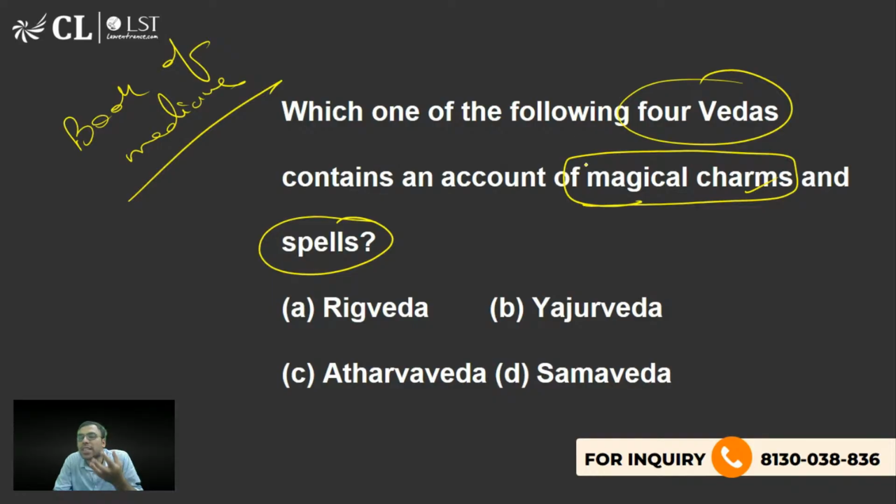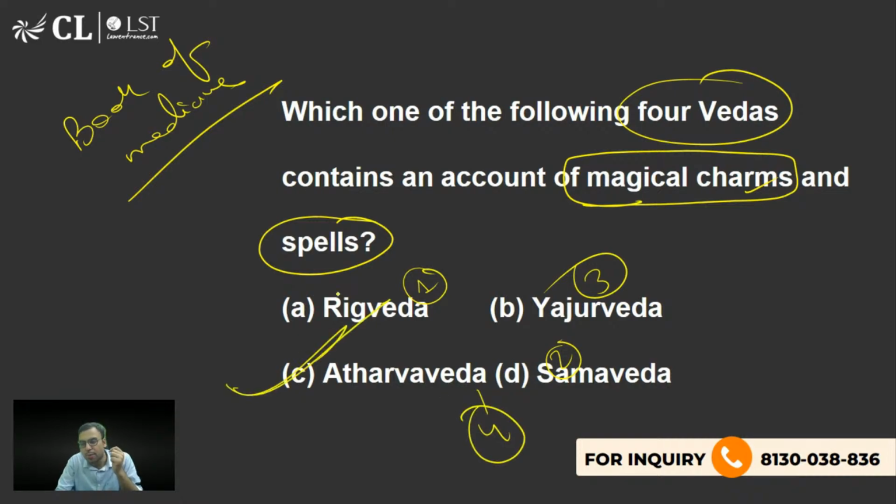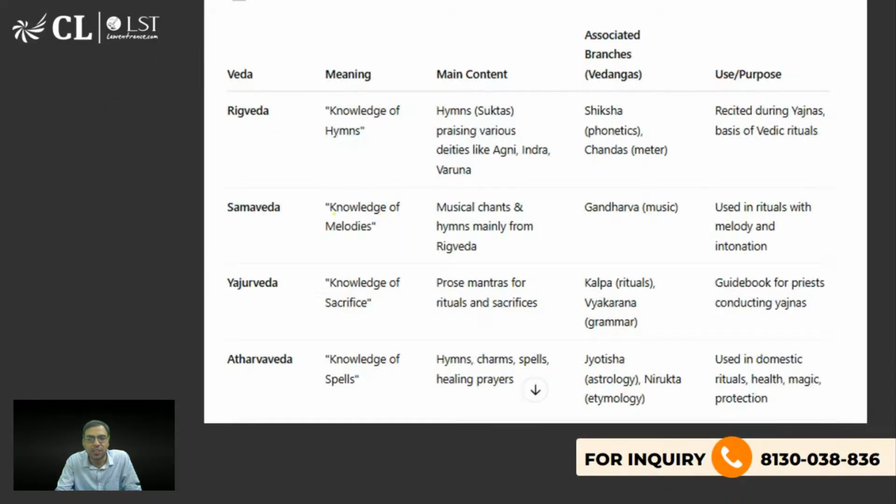ये सभी पूछते हैं कि oldest Veda कौन है ना? So this is the first, Rig Veda, Samved, Yajurved, Atharved. So these are the sequence. And yes, Atharved talks about magical charms and spells. Yes, Kushagra, Kumari Bhavna, you are right. C is the right answer to this question. ठीक है? तो ऋग्वेद is the oldest one, ये पूछते हैं. और इससे related और भी चीज पूछते हैं.